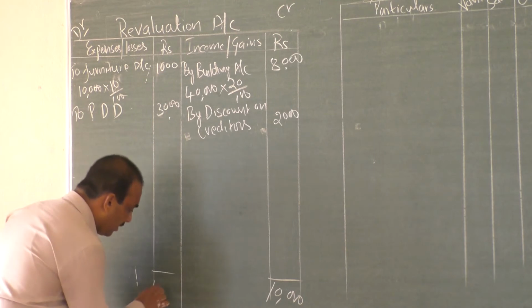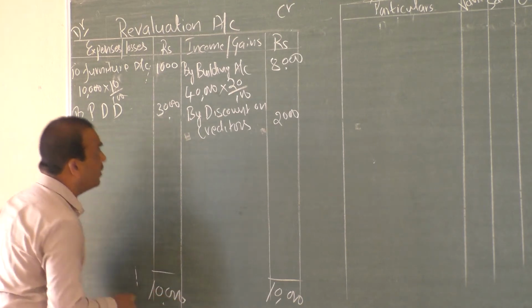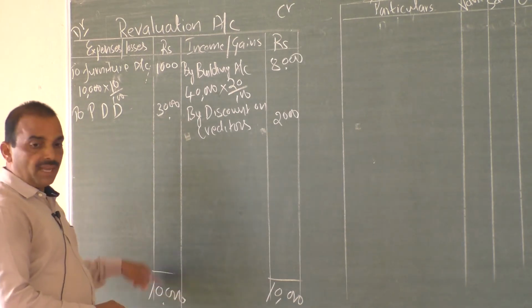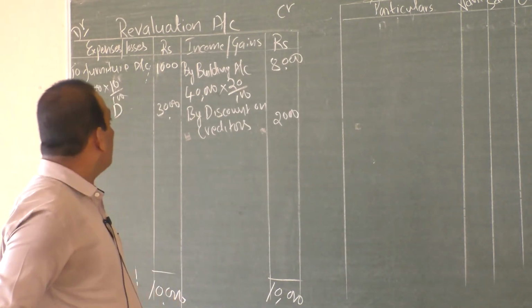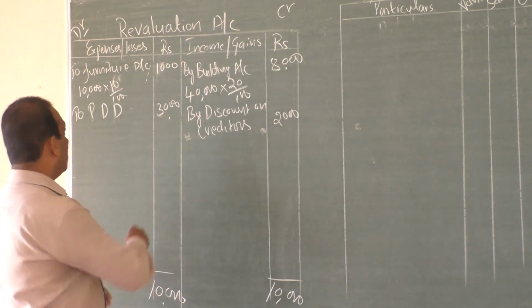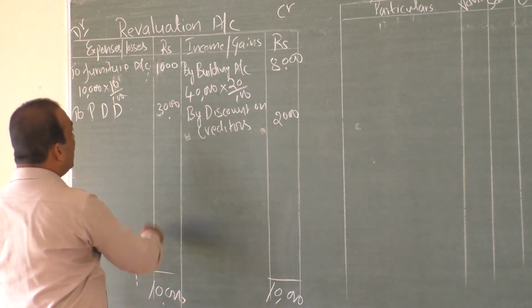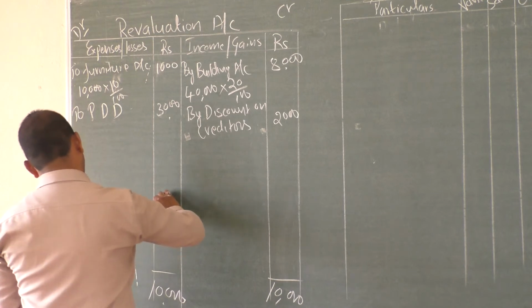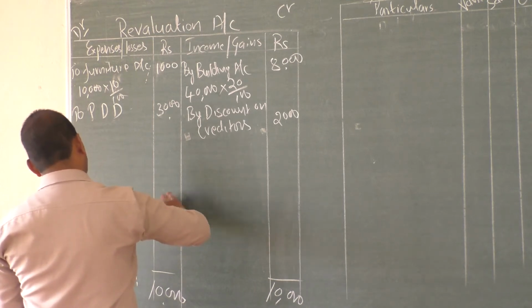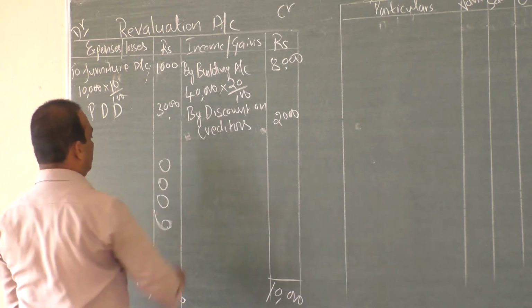And write the same total here, that is 10,000. 10,000 minus 4,000. So 6,000 is the income on revaluation account.